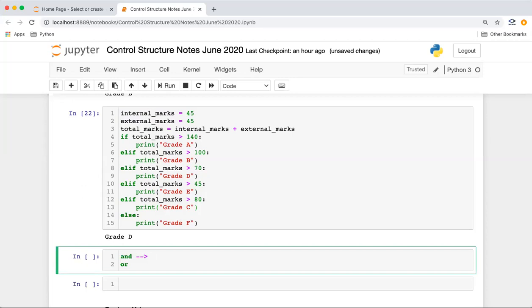The and keyword will give you true if both the conditions are true. The or keyword will give you true if any of the conditions is true.